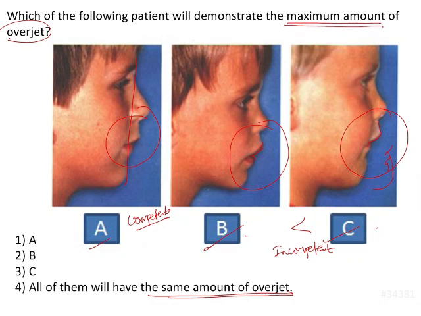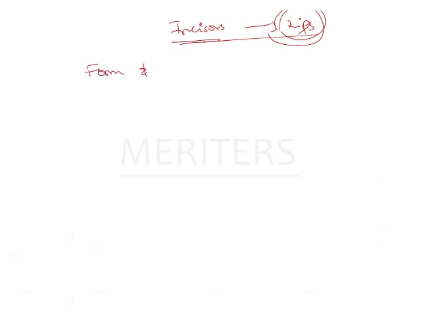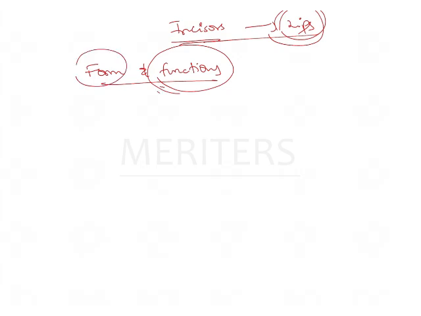Now we have to identify who has the maximum overjet. Of course there is a relationship between the incisors and the lips, because the lips are going to rest against the incisors. So the position of the incisors is also going to affect the position of the lips. Another thing that is related is the form and the function. As we know from Moss's theory of growth, whenever function is affected, the form gets impaired. So function is very important, right? Function is the one that is going to develop the form of the soft tissue.